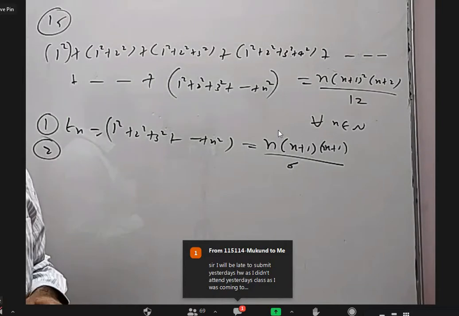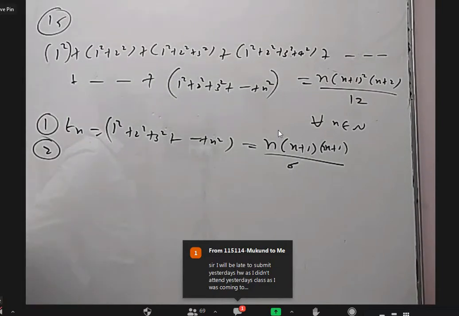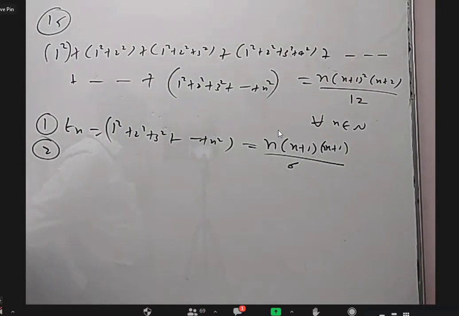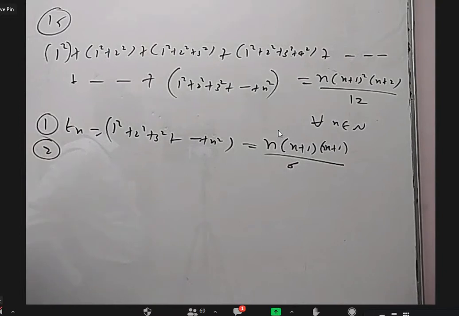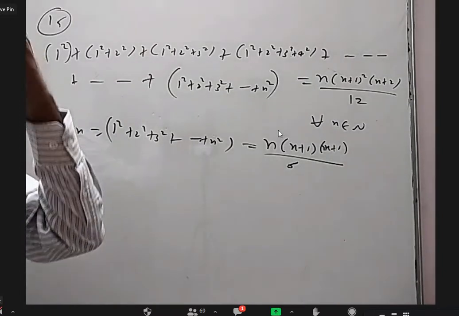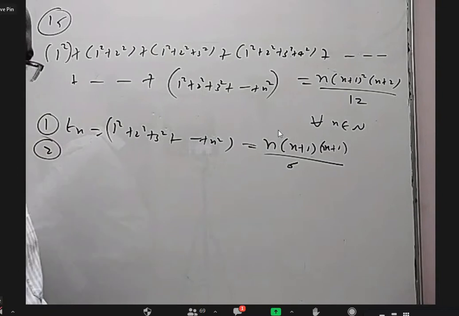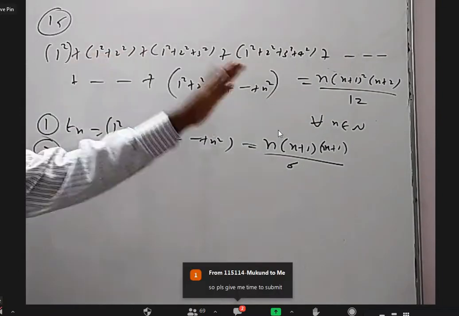Logically, we can say that the nth term is 1 square plus 2 square, and so on up to n square. Is it found mathematically? It is mathematical only. There is a pattern that we are observing.